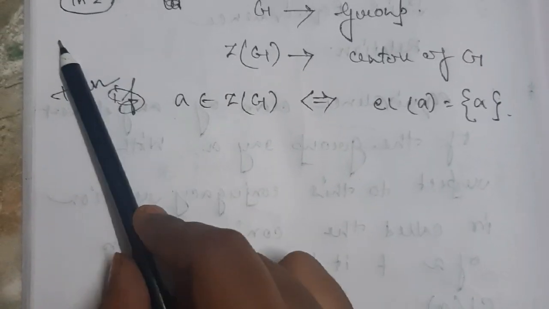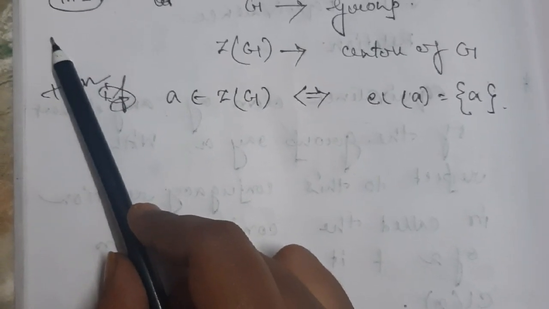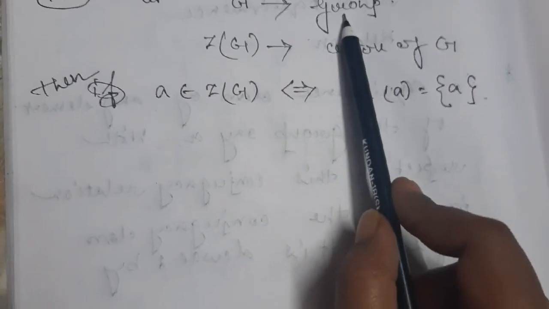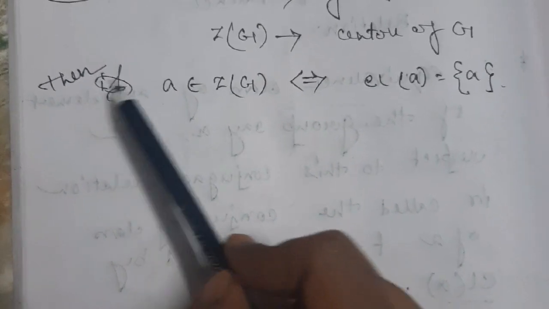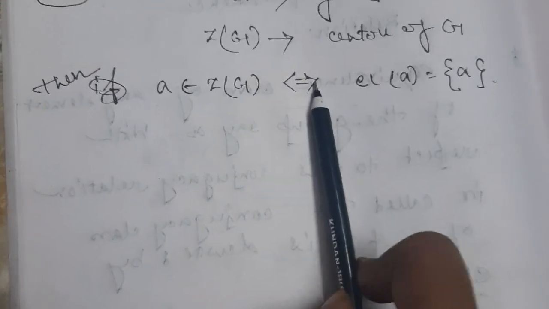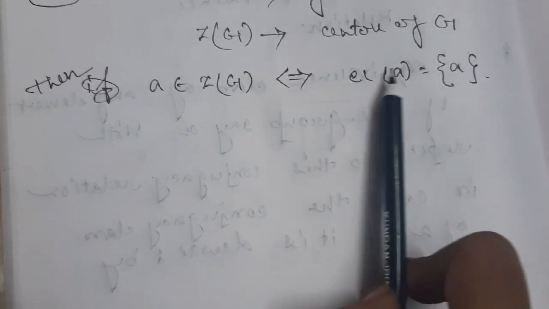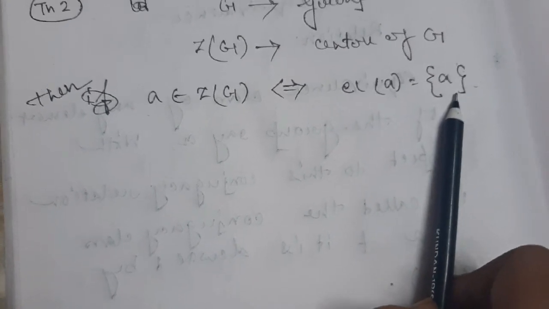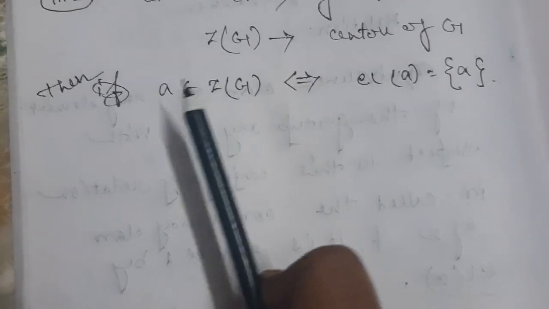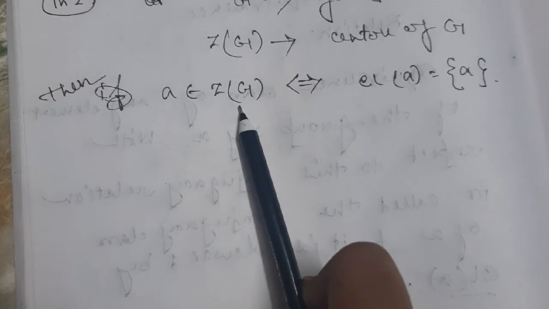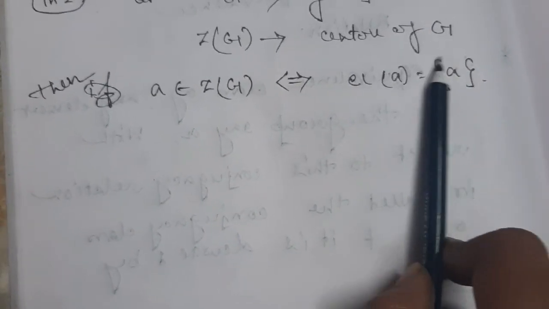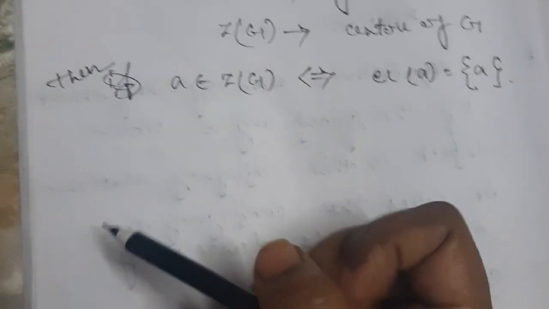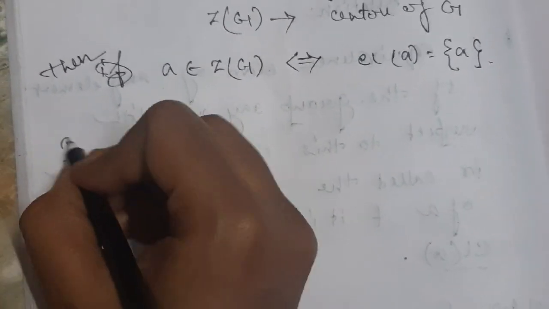Okay, now come to Theorem 2. Theorem 2 states that if G is a group and Z(G) is the center of the group, then A belongs to Z(G) if and only if class A equals the singleton set {A}. That means if A is an element of the center of the group, then class A consists of the single element A only. We need to show it. So let's prove the theorem.